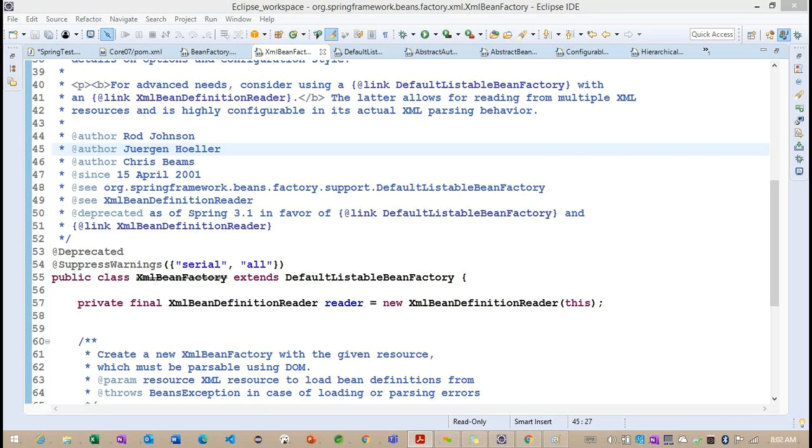So this is all about the core module, and next we need to focus on the Spring AOP module. Once the core module is completed, we'll go for the JDBC abstraction and how to work with the JDBC module.